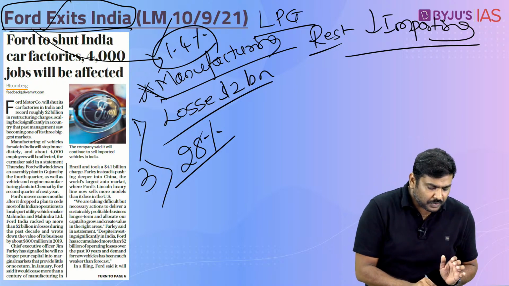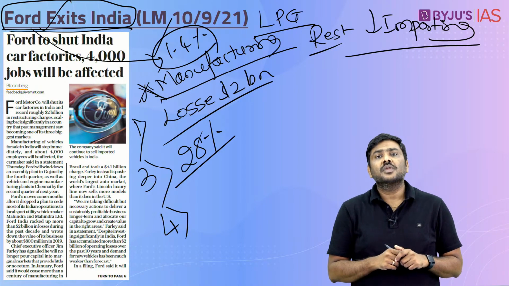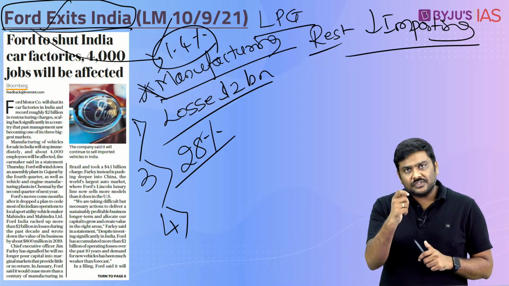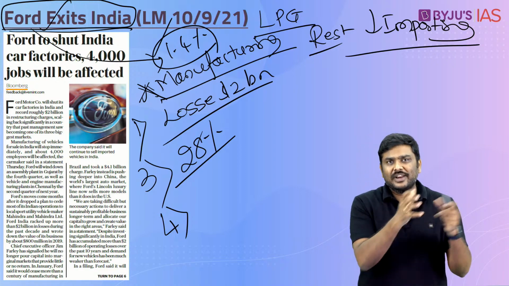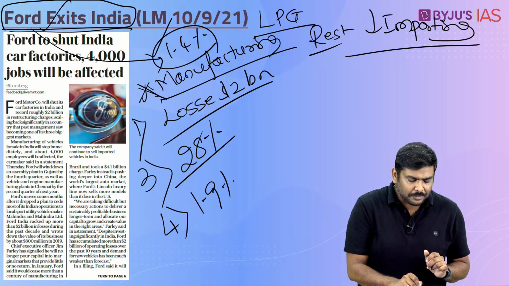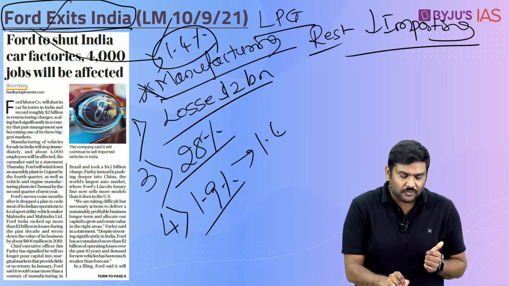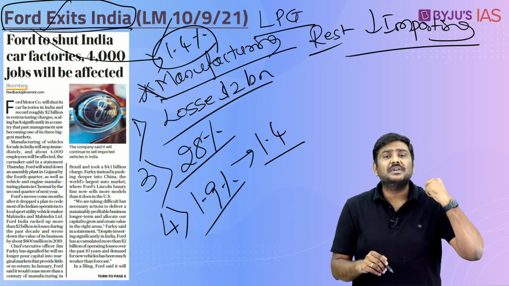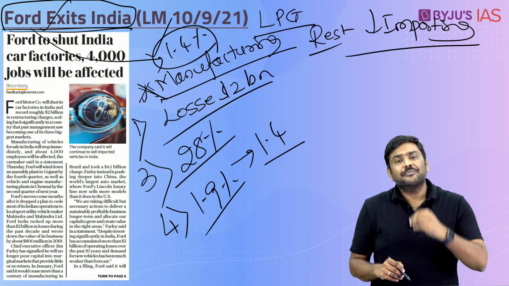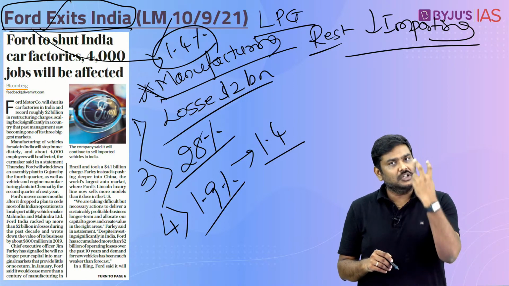And the fourth issue, to be more precise, why this company decided to quit was, earlier the market share of the Ford company was slightly higher. For example, in August 2020, the market share of Ford was 1.9%, and by August of this year it has slid down to 1.4%. Now what is the reason here? For many of the car buyers in India, understand this very carefully, they are focused on two things.